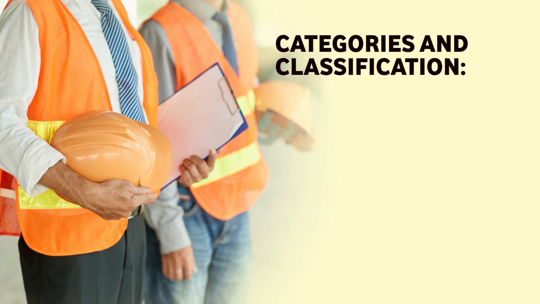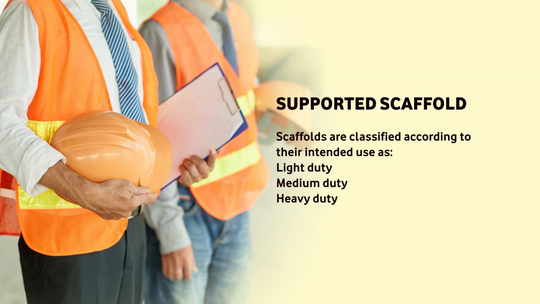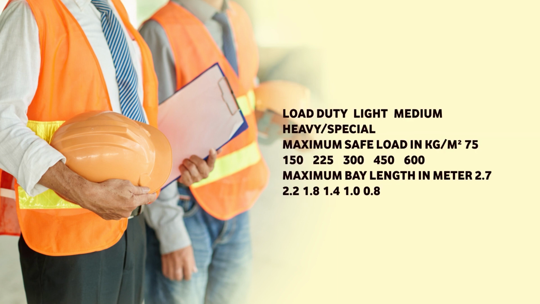Most scaffolding falls into one of 4 primary categories. The first one is tube and coupler scaffolding, second is suspended scaffolding, third is mobile scaffolding, and the last one is system scaffolding. Supported scaffolds are classified according to their intended use. The first one is light duty, then medium duty and heavy duty. So basically 3 categories are divided under supported scaffolding. Here a chart will be displayed showing all the load capacities of supported scaffolding.